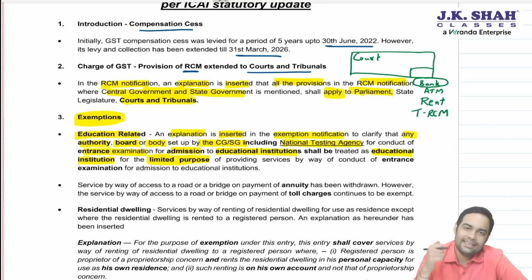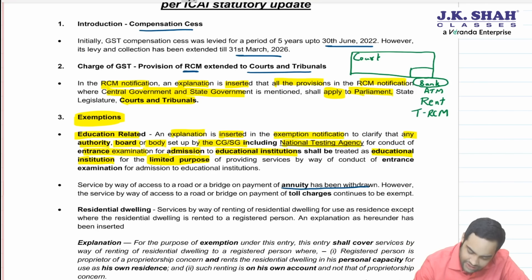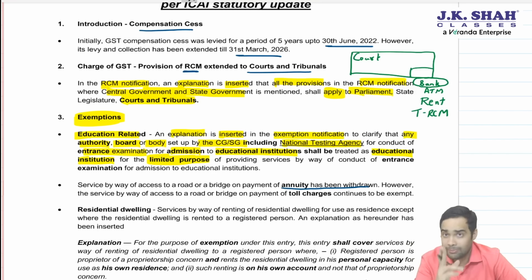Okay. Then there used to be an exemption for service by way of access to a road or bridge by way of toll charges or annuity. Annuity was part payments which were received from government by the person who is operating the toll plaza. Now that annuity was creating a lot of confusion whether that annuity is for construction of road or for access of road or bridge. That's why, to avoid all those confusions, government has deleted the word annuity and the exemption has been withdrawn. Be very careful.